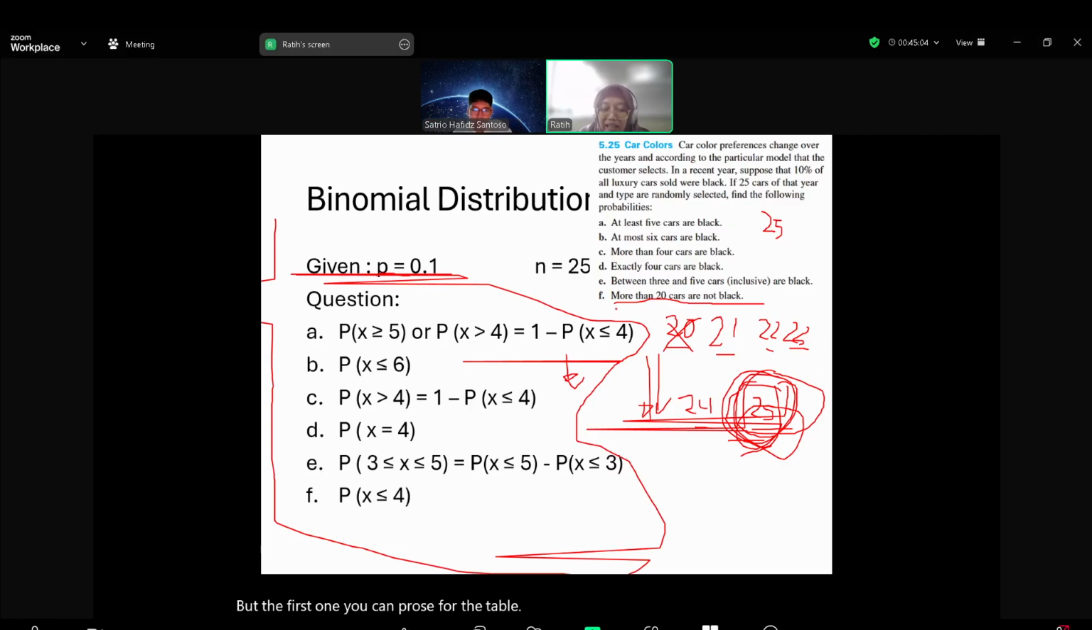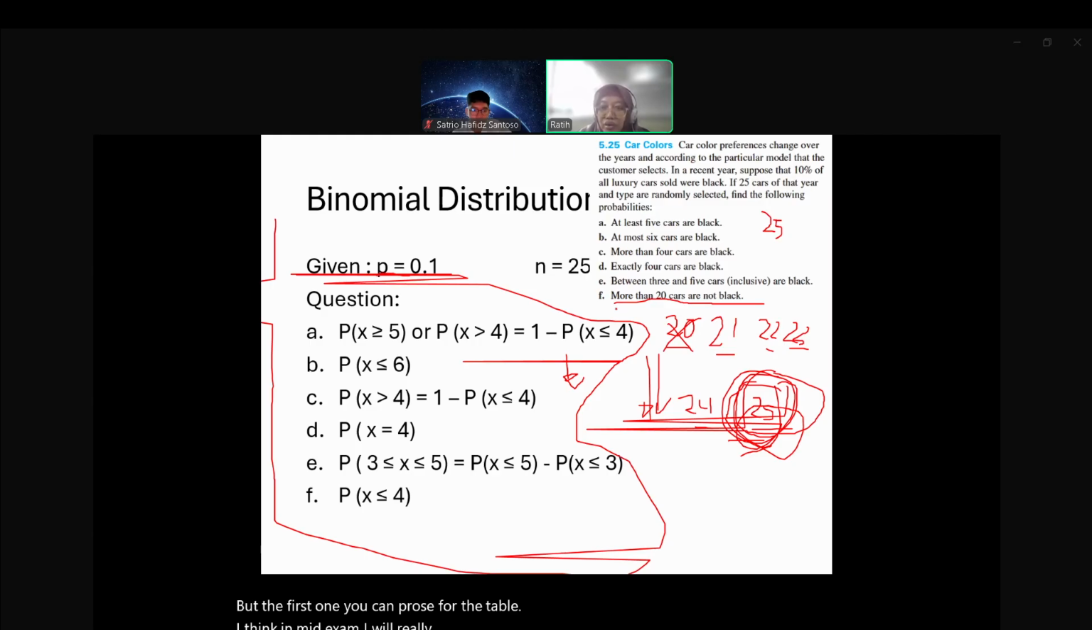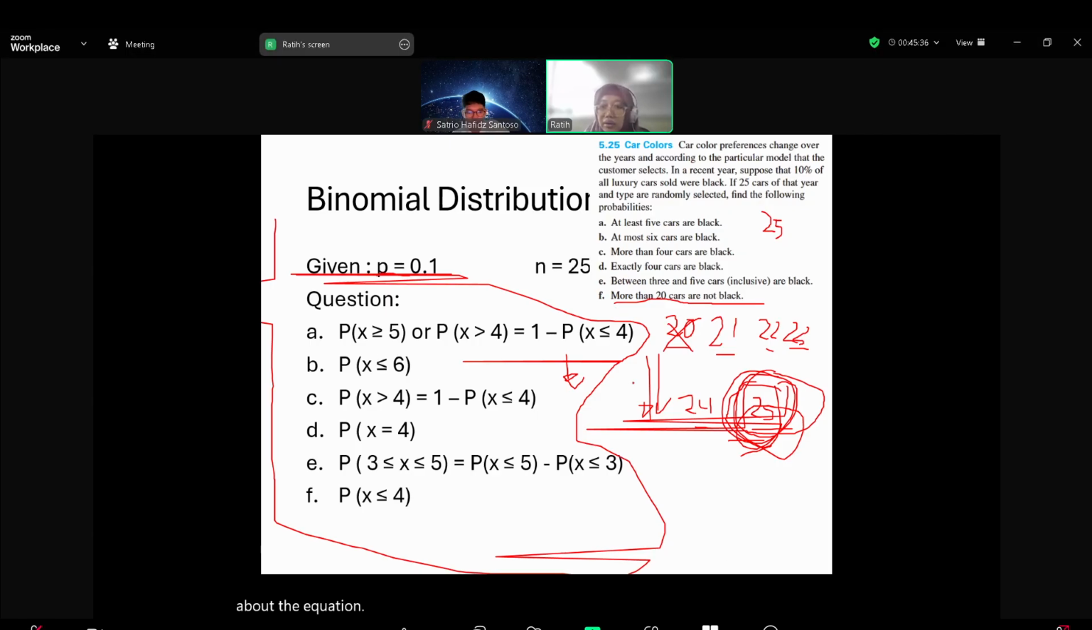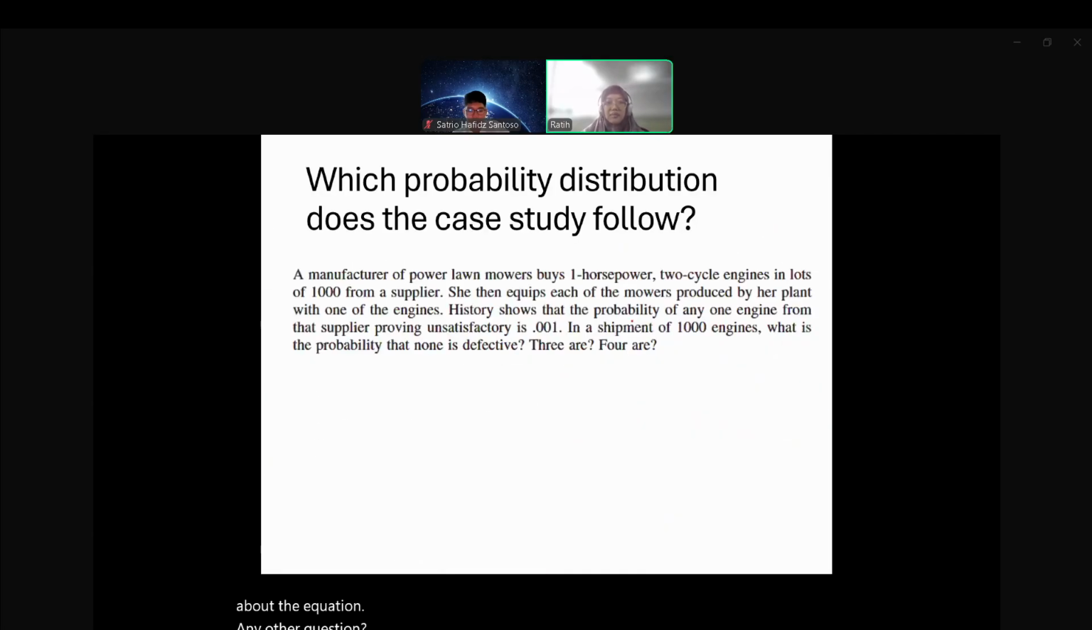In the mid exam, I will really select the question, and I will adjust it with the table. Maybe if we have a table until 10 or until 15, or if we have only 20, we just adjust the question. Okay, any other question? Okay, the next one.